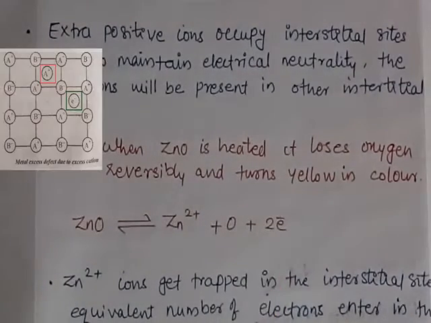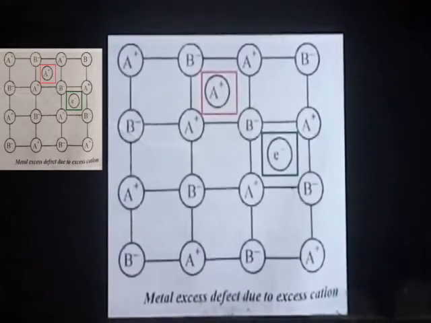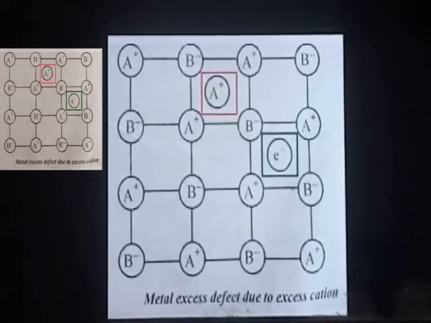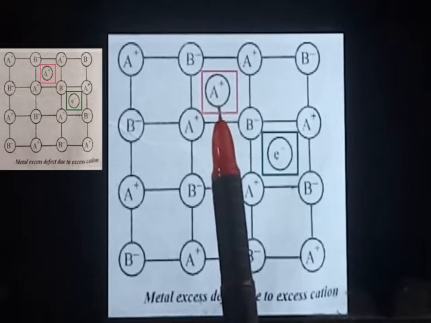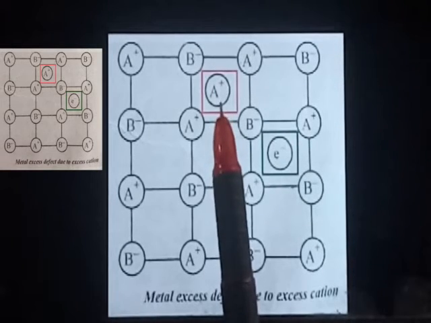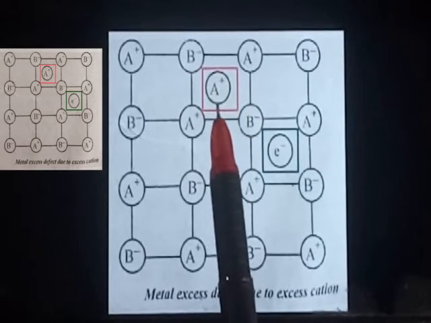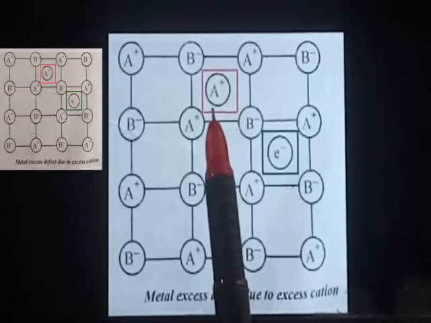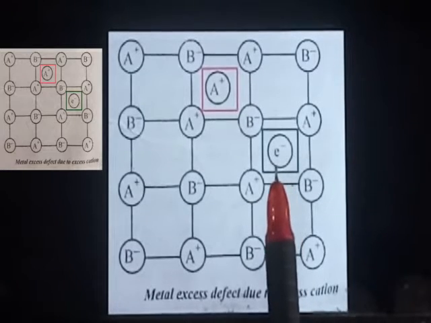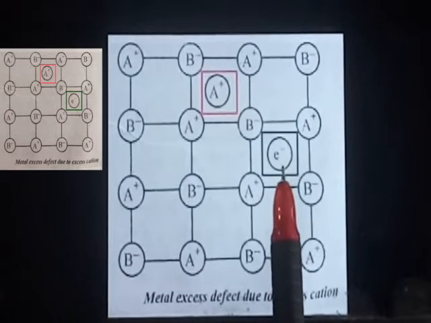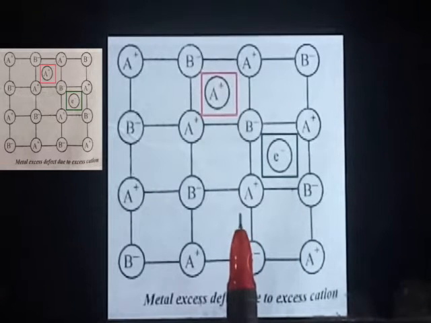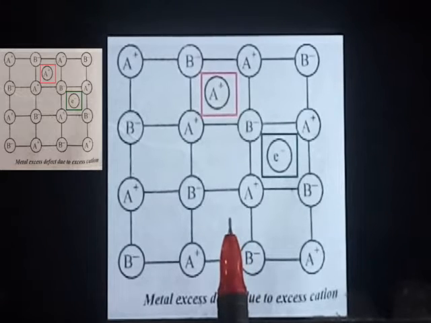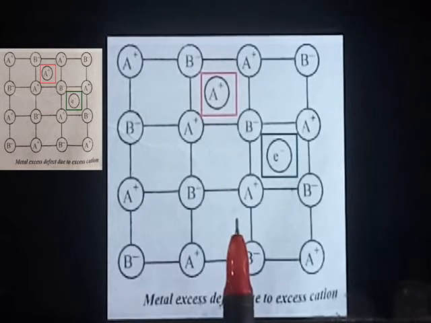Let's look at the diagram. So I already discussed that in the case of excess cation, an extra positive ion is occupied in the interstitial position. Like this. Look at this red box. And similarly an extra electron will also be occupied in the interstitial site. This is to make the crystal electrically neutral. So this is called metal excess defect due to excess cation.